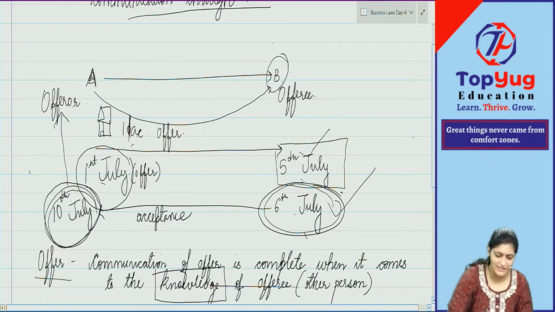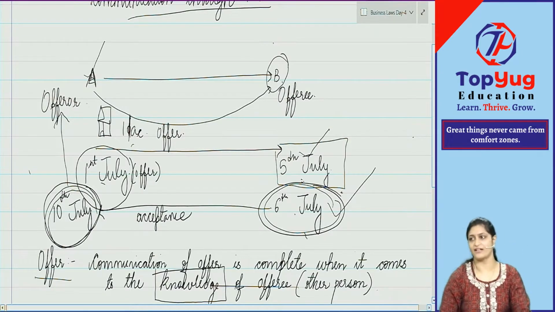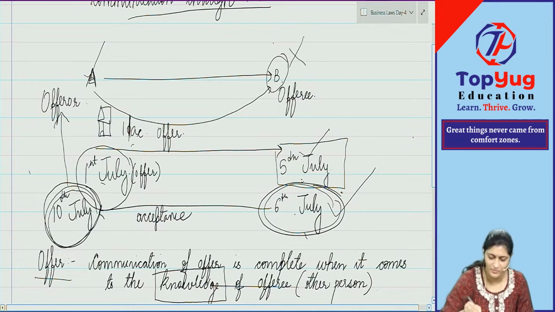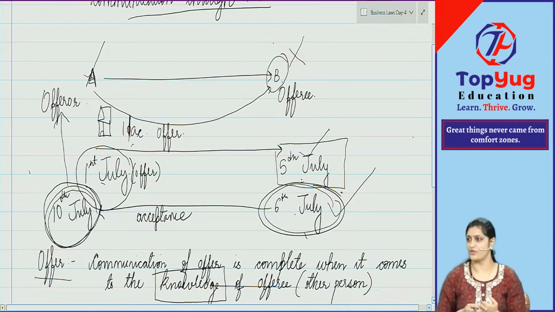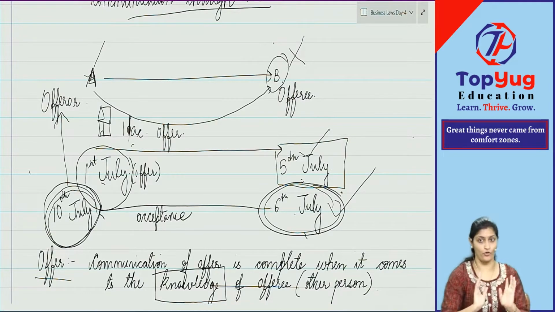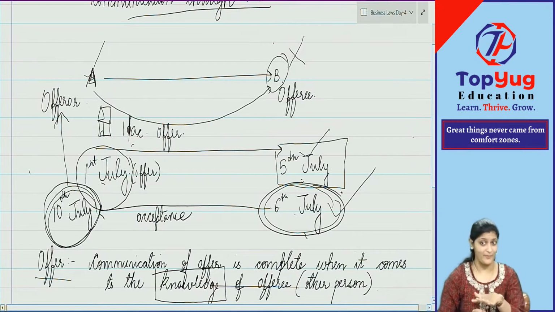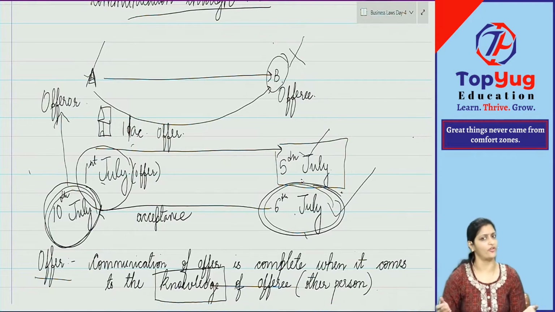Contract came into existence for A, but contract did not come into existence for B. Is it not an awkward situation? Yes or no? Whatever A, you have to do. B, if you want to do, you don't want to do, your wish. Is it not that situation? Why? Because of the fault of any of the parties here? No. Because of the fault of some other party this happened. But this is only going to apply.